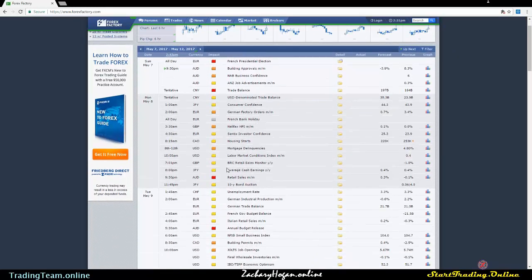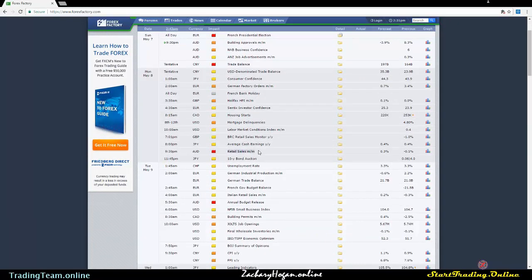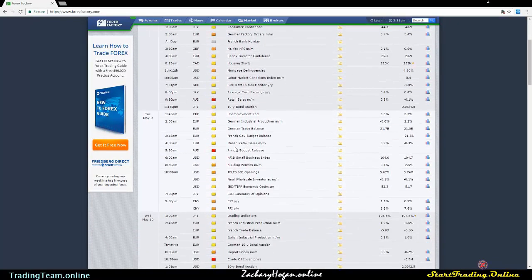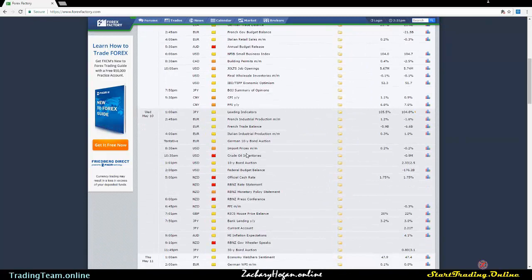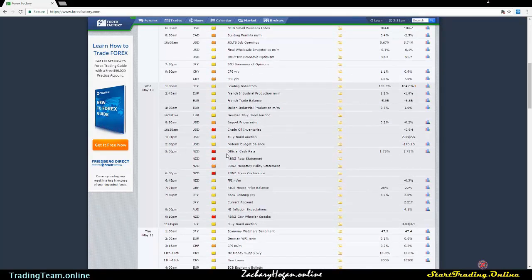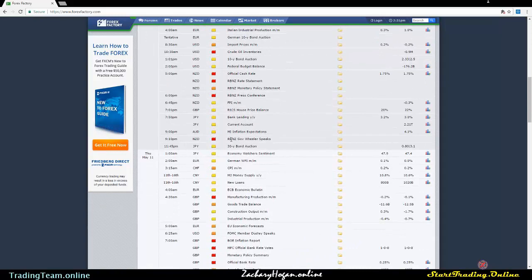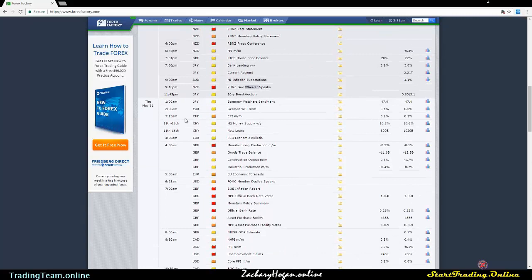On Monday, the only thing that's really significant here is our Australian dollar retail sales. Tuesday, we have the annual budget release on the AUD. Wednesday, May 10th, we have crude oil inventories, followed by the New Zealand dollar official cash rate, which is essentially their interest rates, and they are also going to be making a rate statement and holding a press conference just after 6. In the evening we are going to have Governor Wheeler speaking, and that's really all that's happening Wednesday.